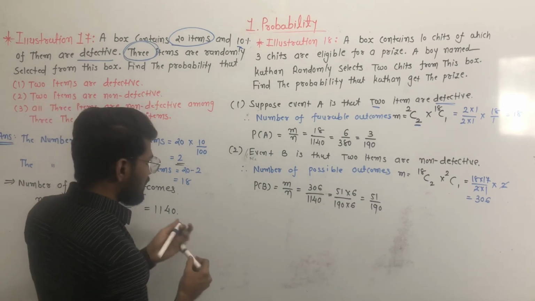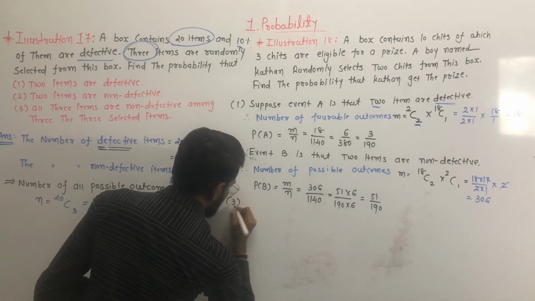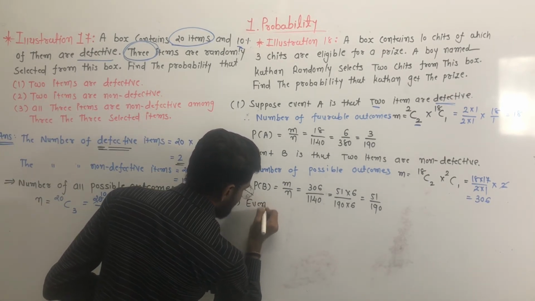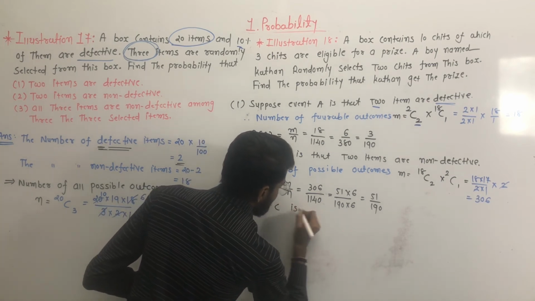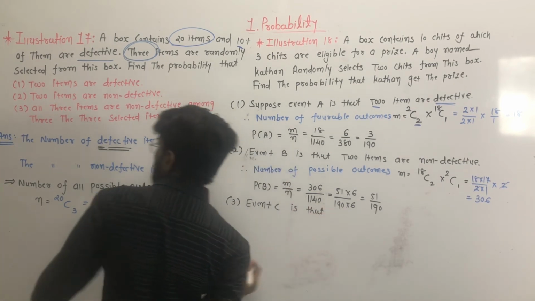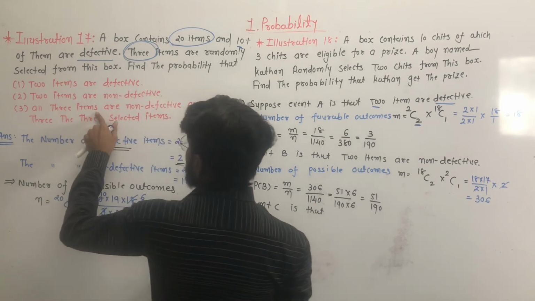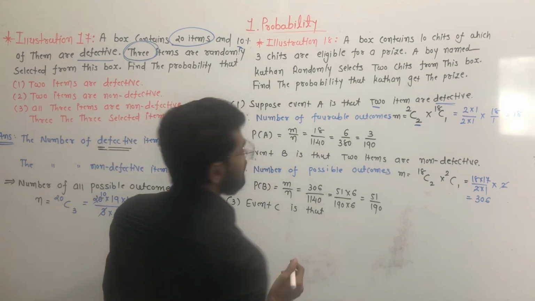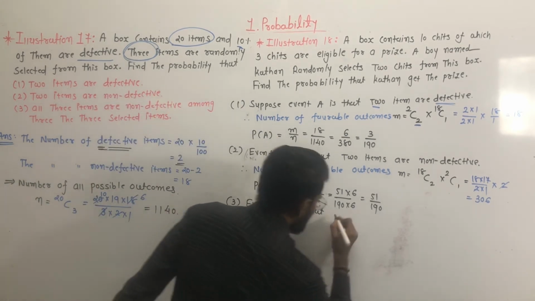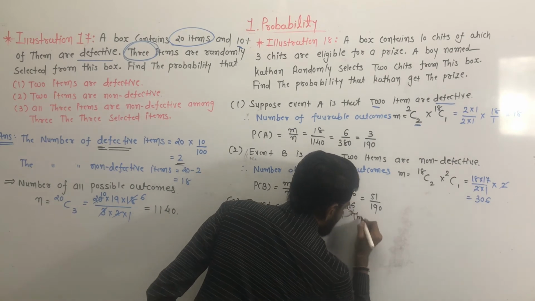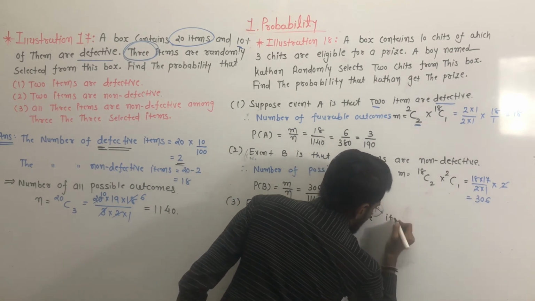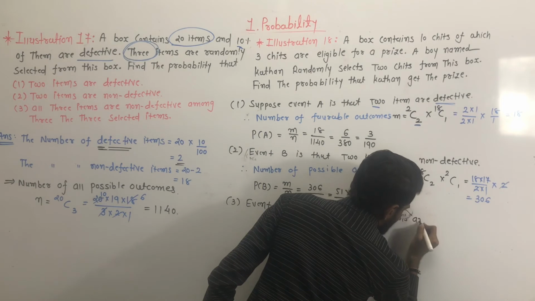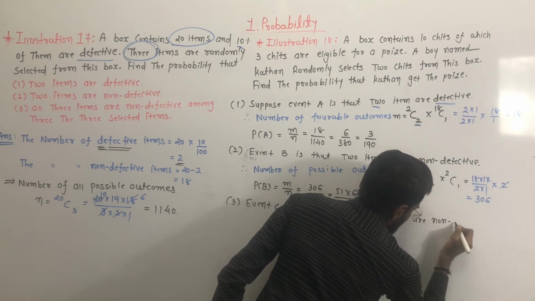Okay, now event C. Event C is that all 3 items are non-defective.